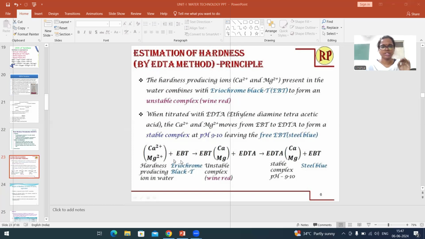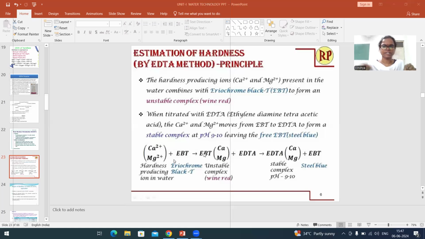It is not happy to stay in that state, in that complex form. So, this complex, I can say it is an unstable complex. Unstable means these both EBT, calcium and magnesium ions, they are not happy being together. That is the unstable complex. Okay, and the color of this complex is wine red.